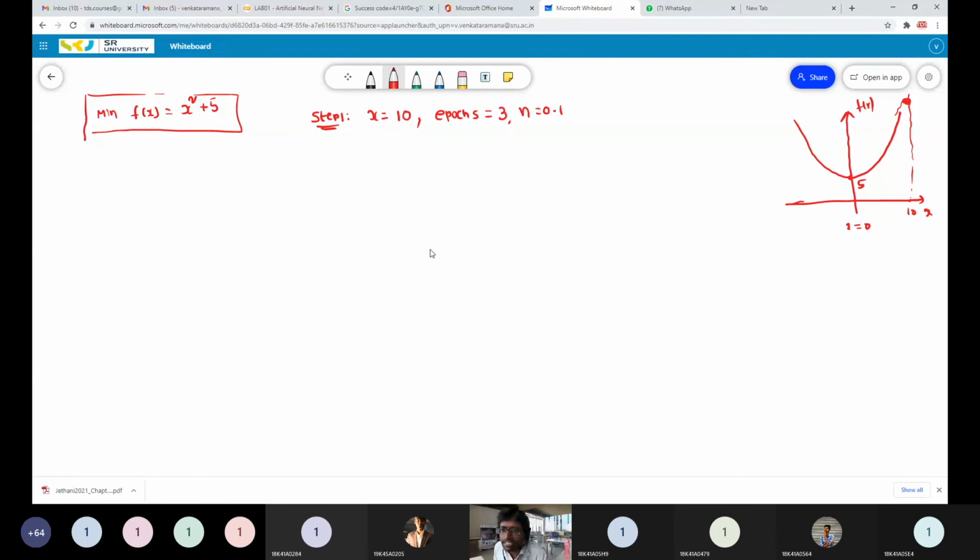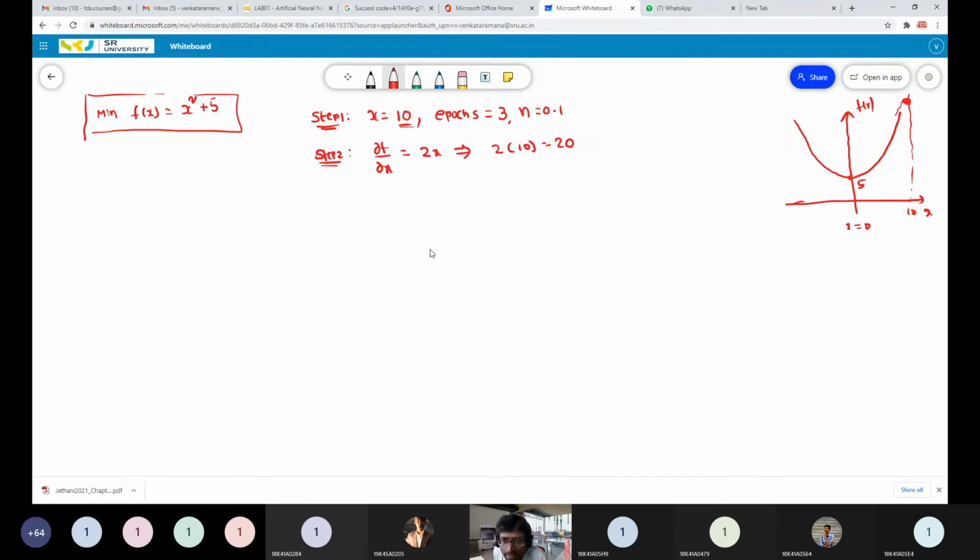Perfect. So that's fine. What is the next step? We have moved to step 2. What do you have to do? Derivative. Perfect. So we have to calculate the gradient of the objective function at the randomly initialized point. So you have to calculate the gradient dou f by dou x, that's equal to 2x. We compute it at that variable value: 2 into 10, that's equal to 20.